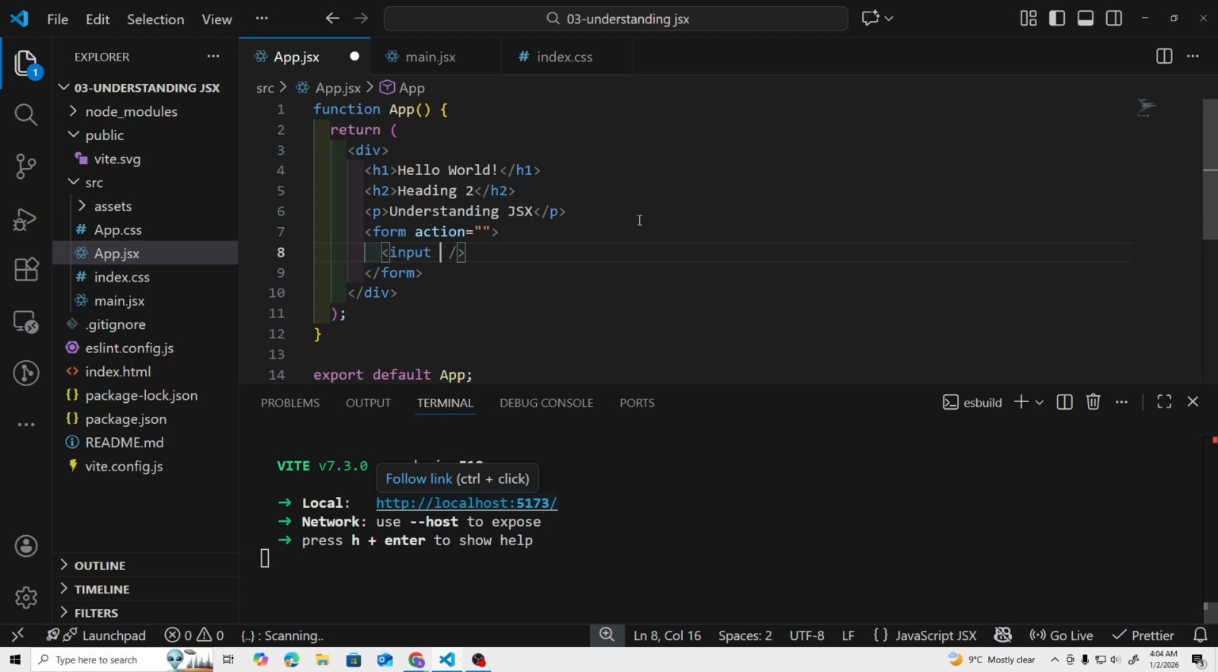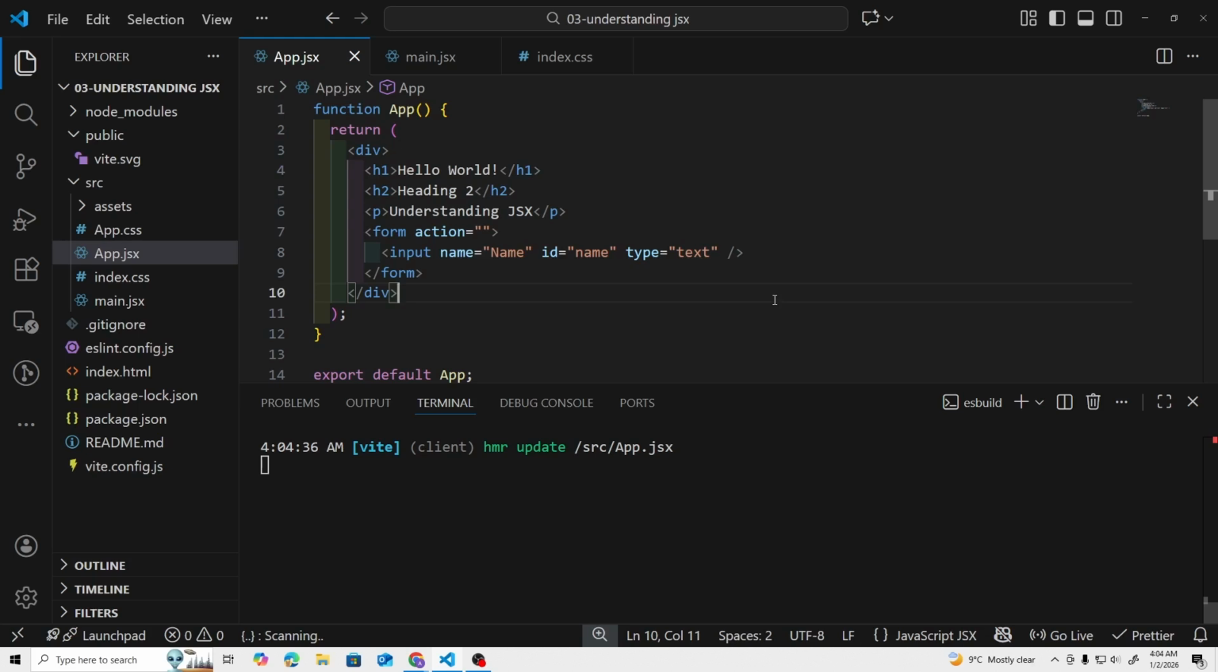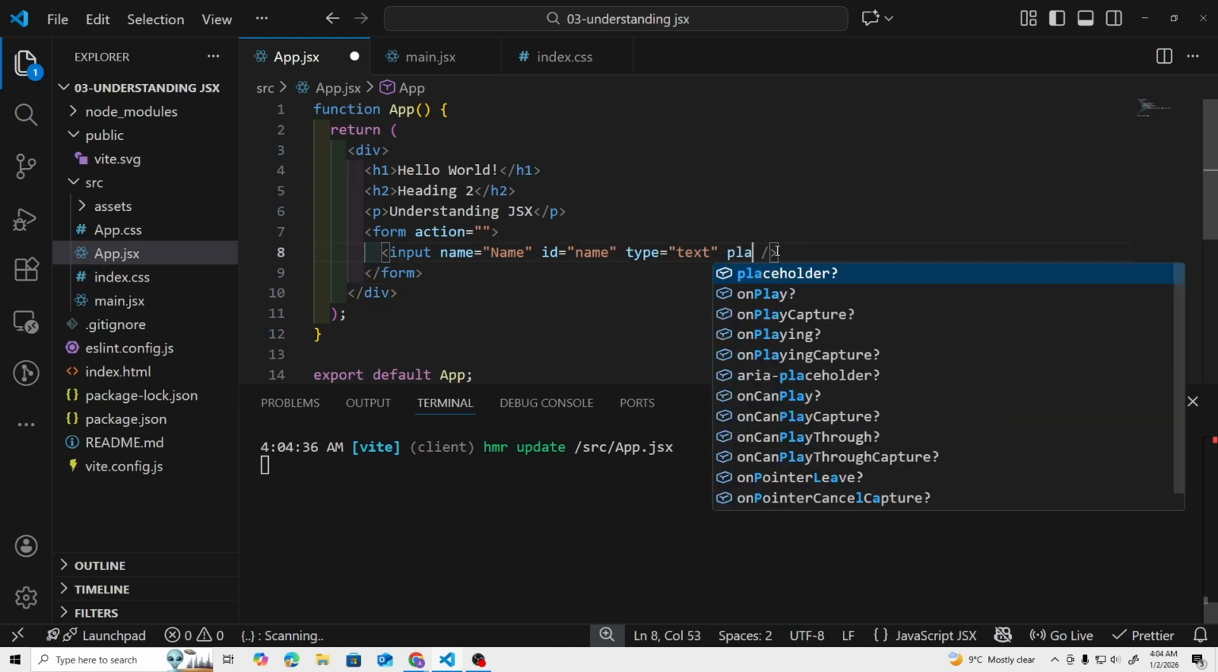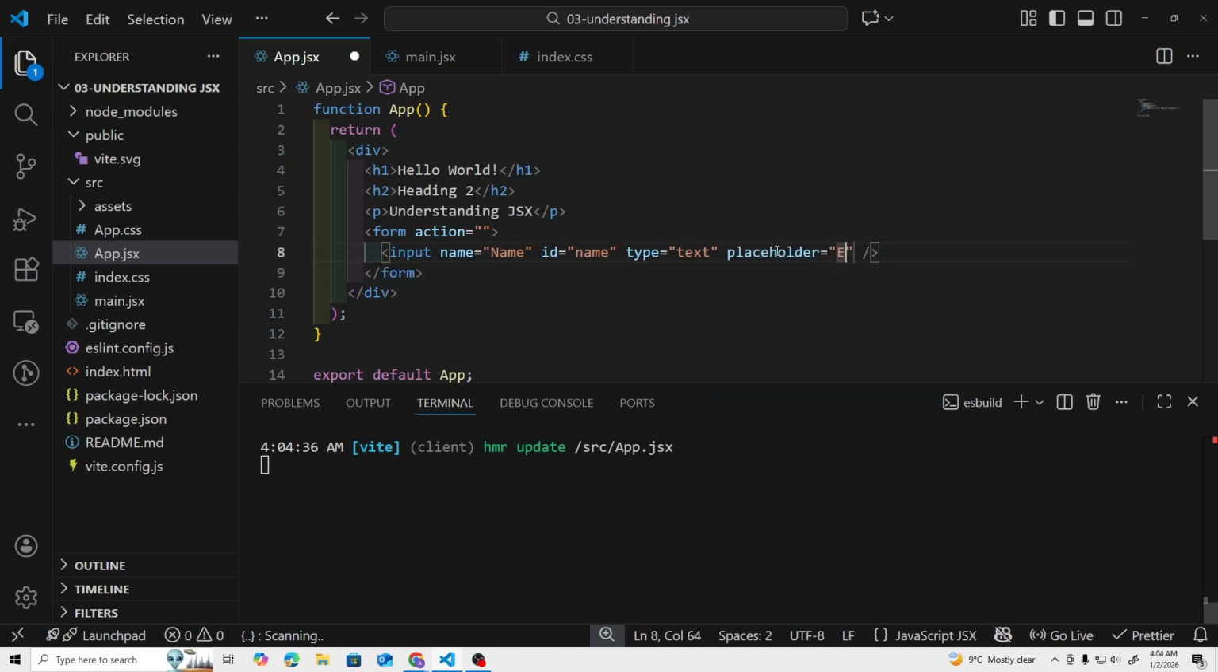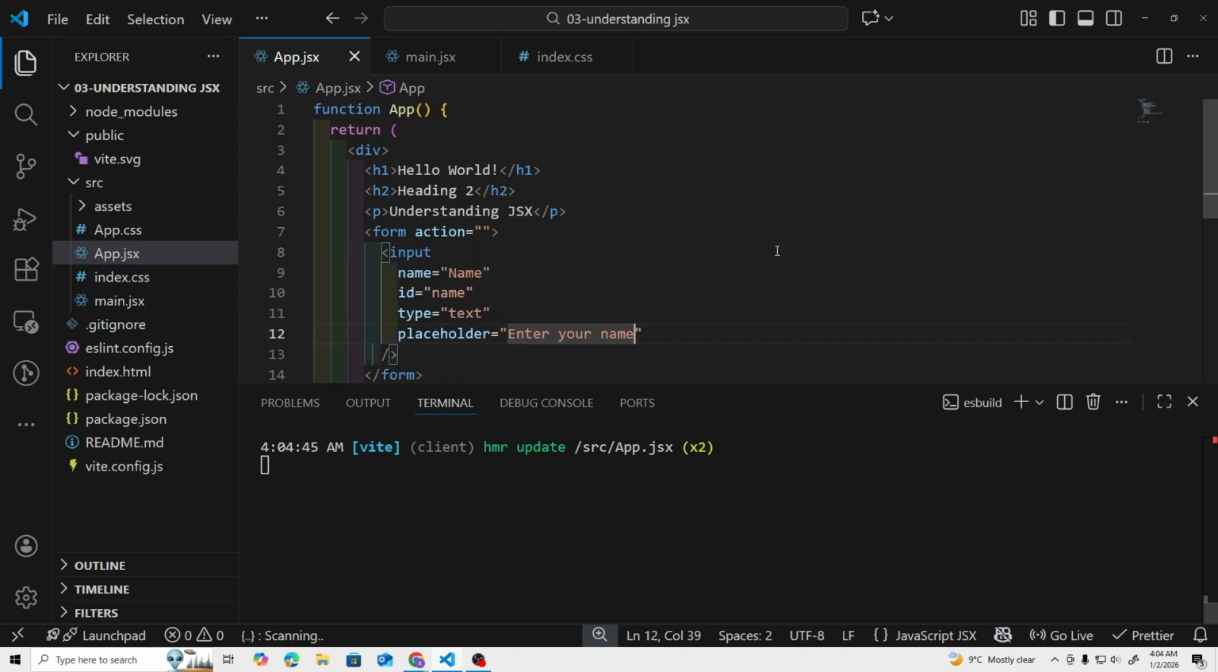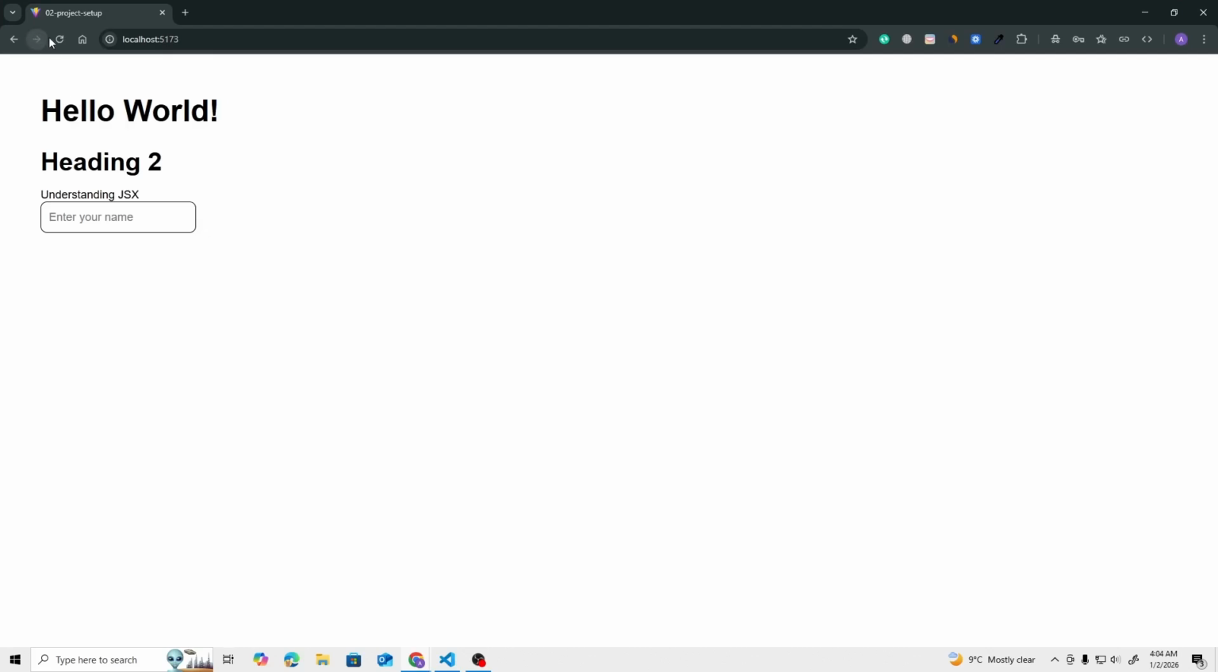And now let's give it a name. Let's call it name. We can also give it an ID of name and a type of text. Let's save it. Maybe we can also add a placeholder of enter your name. And if I save it, and I go back to the browser and give it a refresh, here you can see we are getting this input box, and I can enter a text.